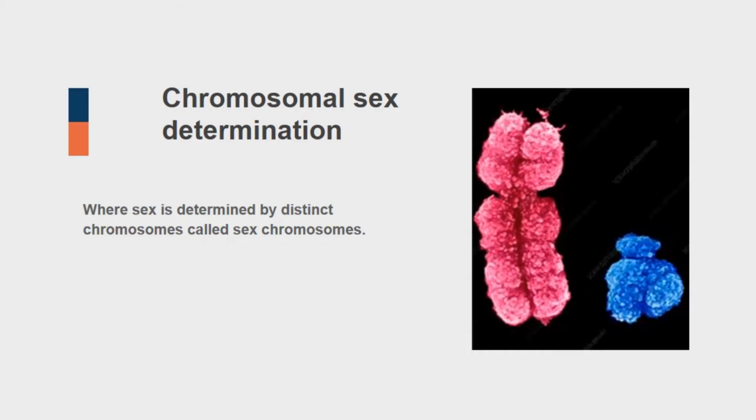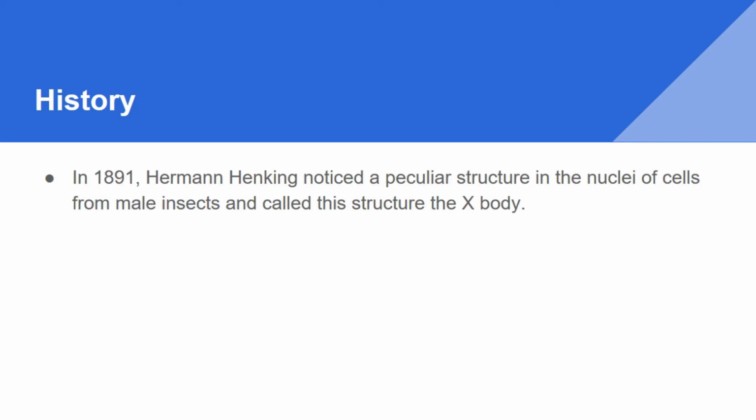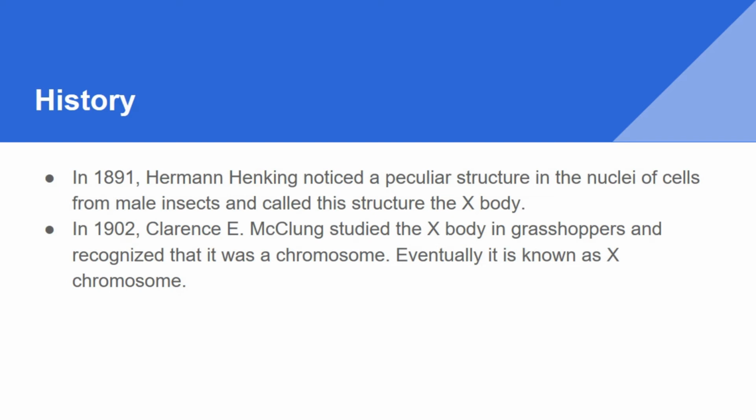The next type is chromosomal sex determination, where sex is determined by sex chromosomes. The discovery of the X chromosome. In 1891, Hermann Henking noticed a peculiar structure in the nucleus of cells from male insects and called this structure the X body. In 1902, Clarence E. McClung studied the X body in grasshopper and recognized it as a chromosome. Eventually, it became known as the X chromosome.